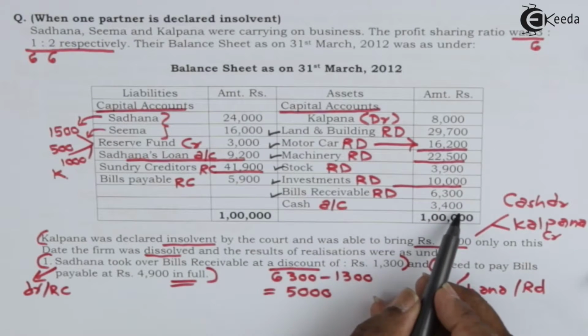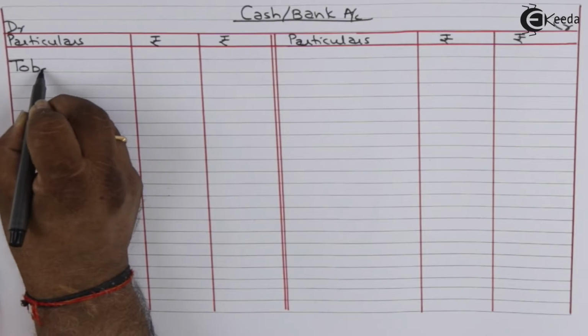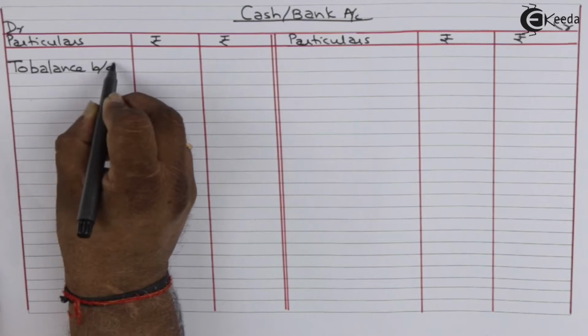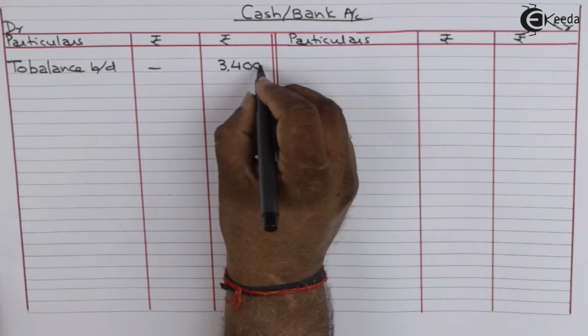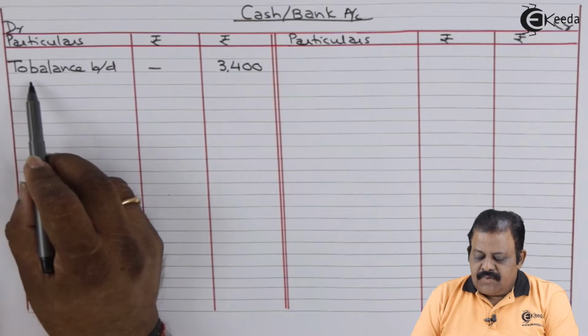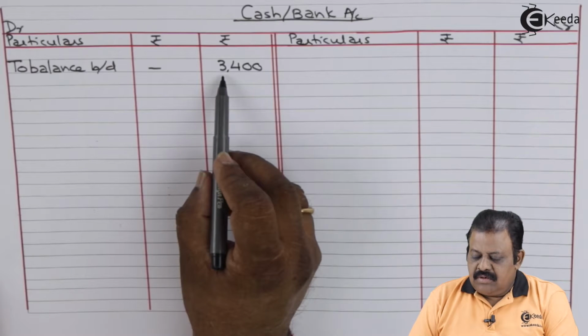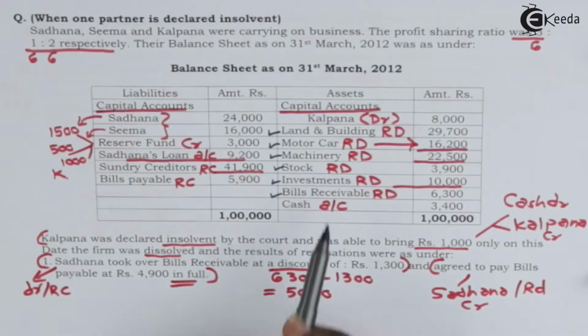Cash 3,400. This will be transferred to cash account on debit side. Cash bank account debit side to balance brought down. Amount is 3,400. We have completed asset side. Let us move to liability side.